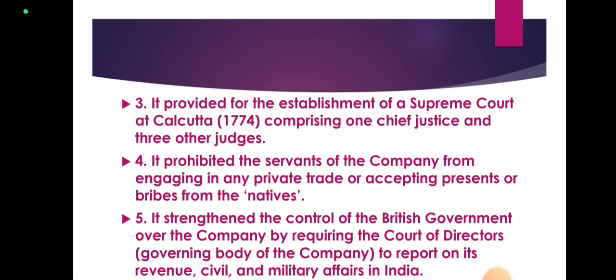It provided for the establishment of a Supreme Court at Calcutta in 1773, comprising 1 Chief Justice and 3 other judges. The first Chief Justice was Sir Elijah Impey, and after independence, the first Chief Justice of India was H.J. Kania. It prohibited the servants of the company from engaging in any